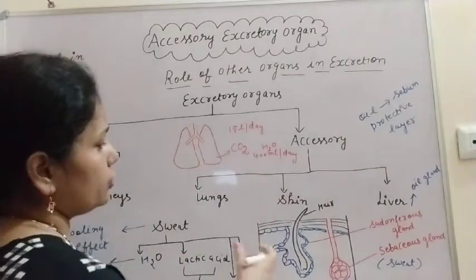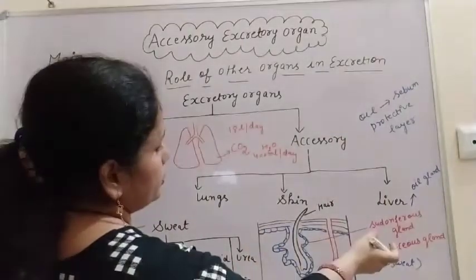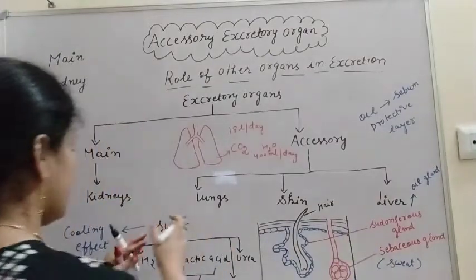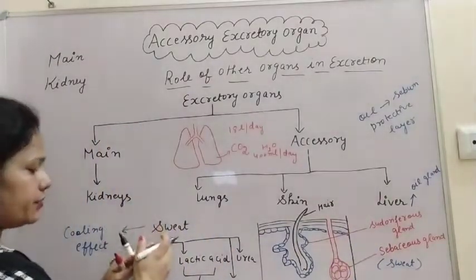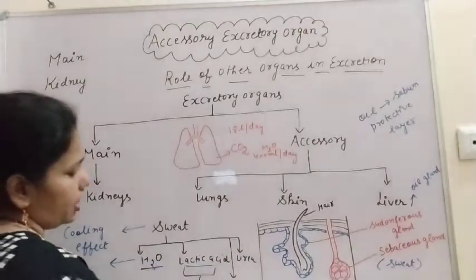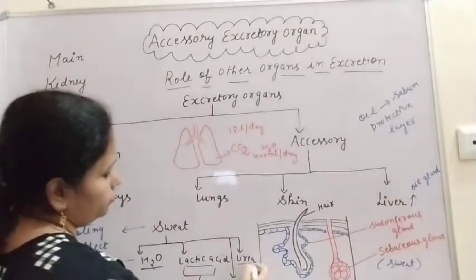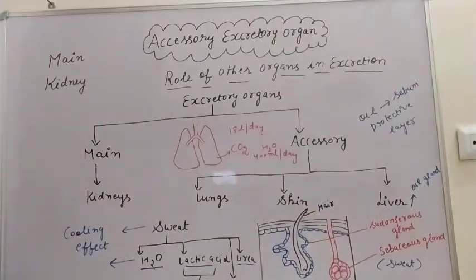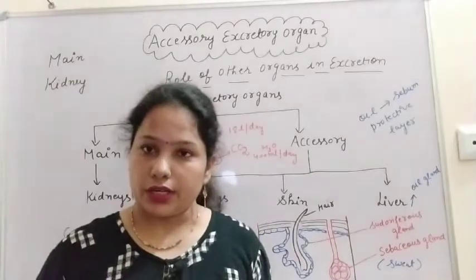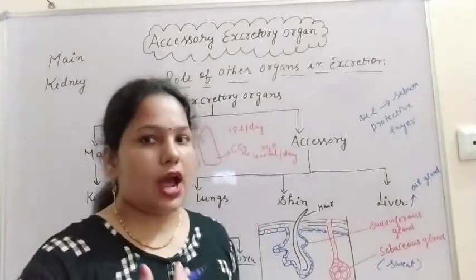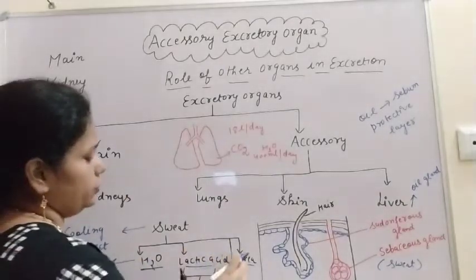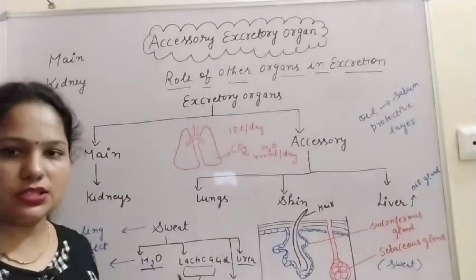Now what is the function of the sweat gland? It produces sweat, and what is present in the sweat? Water, lactic acid, carbon dioxide and urea. These are the main wastes that are also removed from our body through sweat.